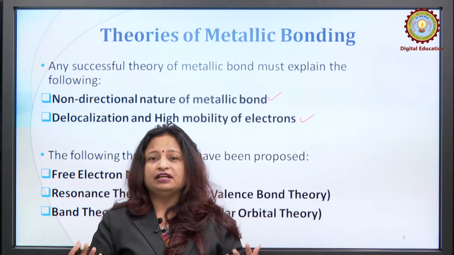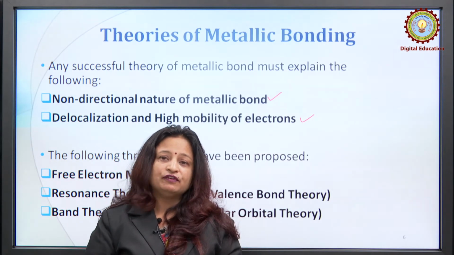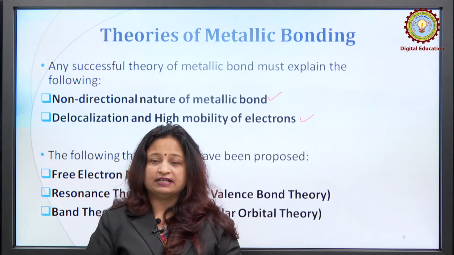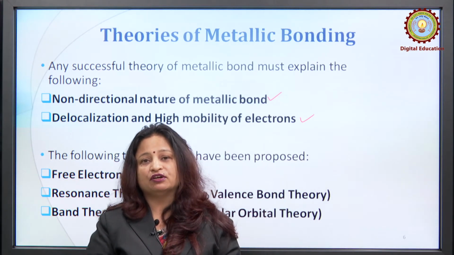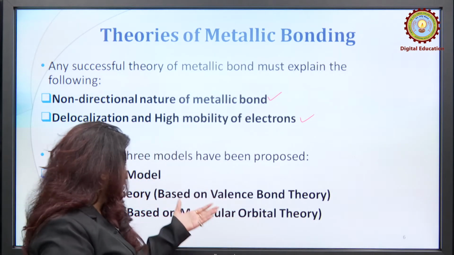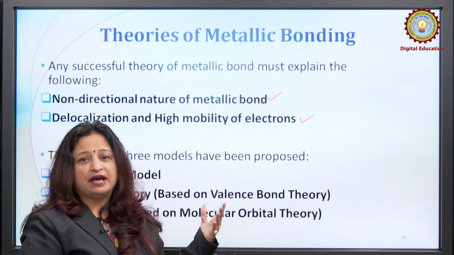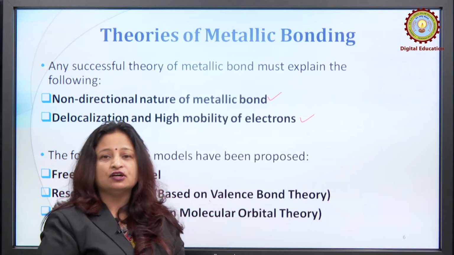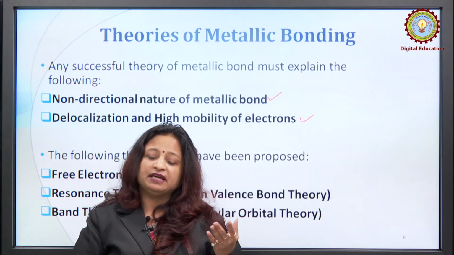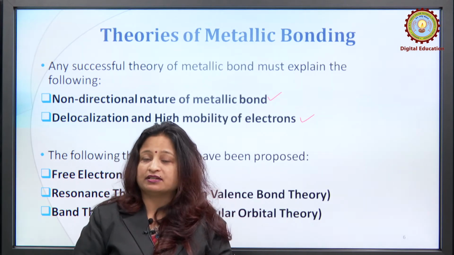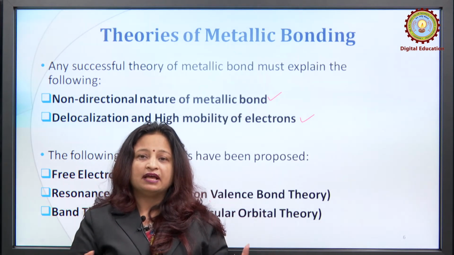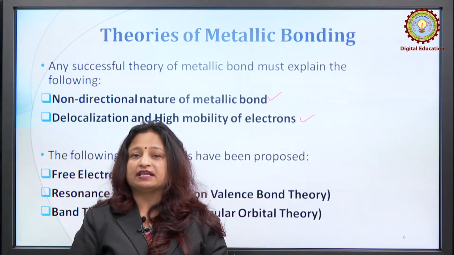If we consider the free electron model, it defines that the positively charged ions or kernels are immersed in a sea of electrons. So, there is a delocalized electron sea flowing all around the kernels, and that gives a kind of explanation for the strength of the metallic bond. While in valence bond theory, resonance is considered. It is assumed that the metallic bond has essentially covalent character, and because of resonance the strength of the metallic bond can be explained.